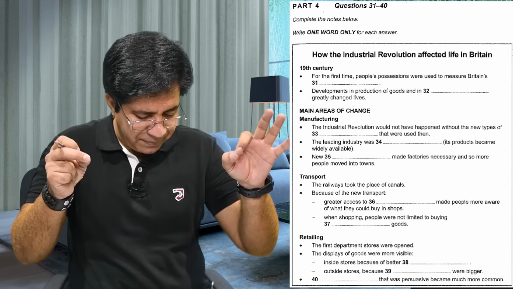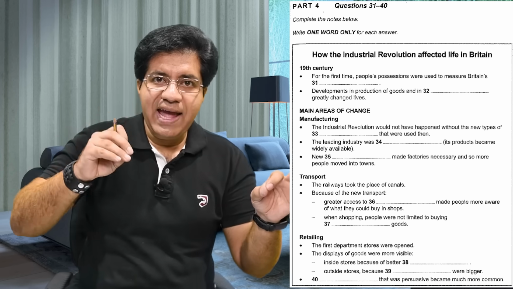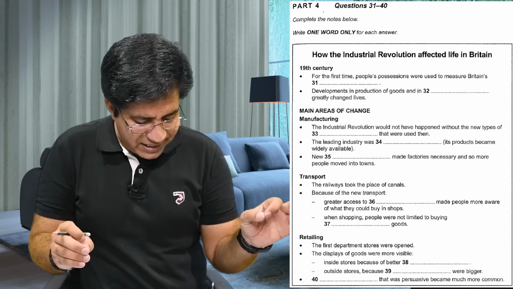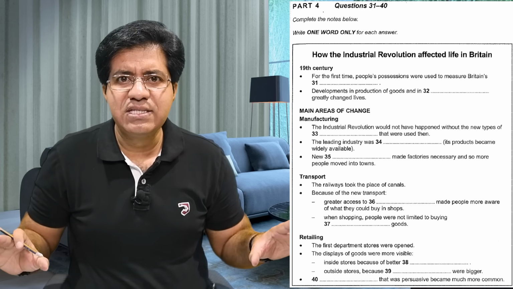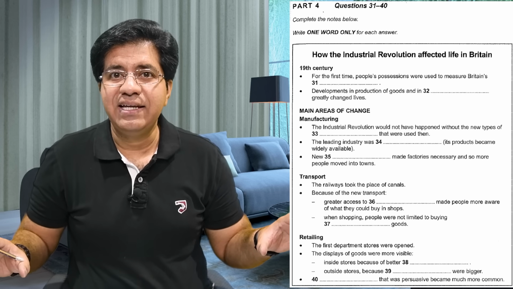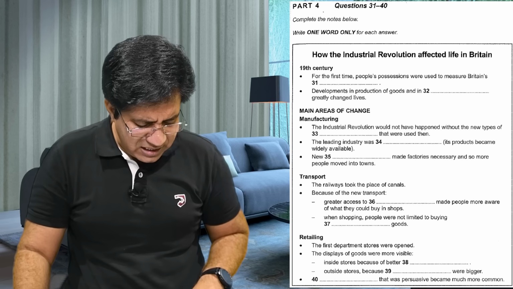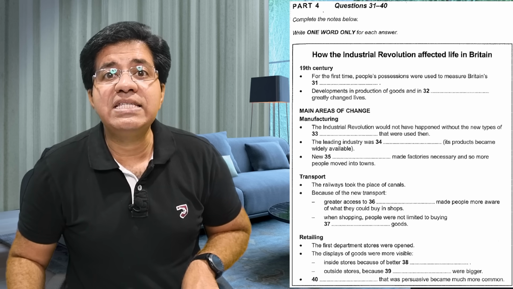Okay, so for example, in the audio, and remember, whenever they use the phrase dash that was, they never use that was. For instance, if the answer is magazine, they will not say magazine that was persuasive. They will say persuasive magazine.